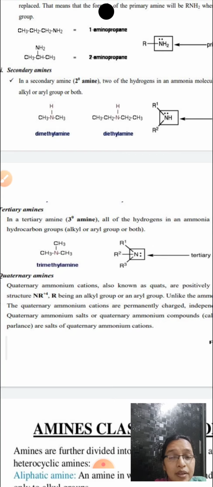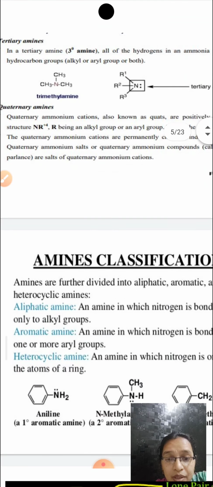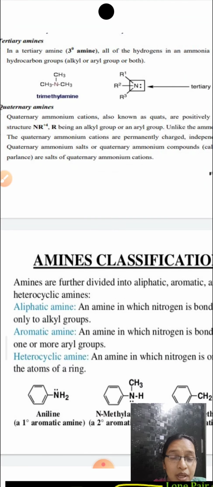The last one is the quaternary amine. If four groups are present around the nitrogen, you call it a quaternary amine, or quaternary ammonium ion. Here nitrogen will bear a positive charge on it. Generally these quaternary amines are salts. A quaternary amine means four substituents are present around the nitrogen, and nitrogen bears a positive charge.